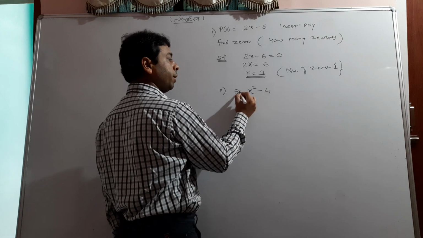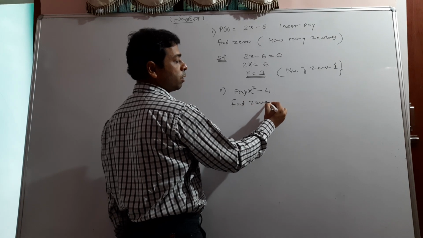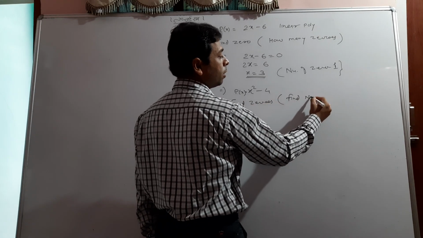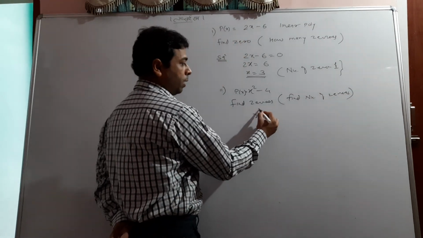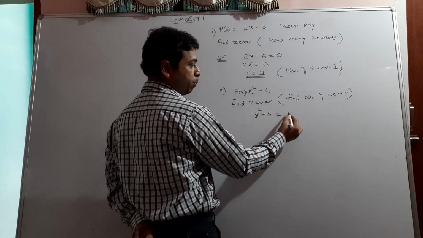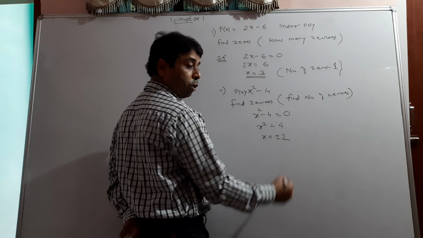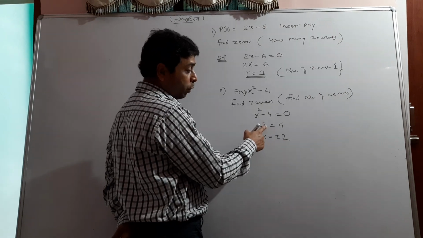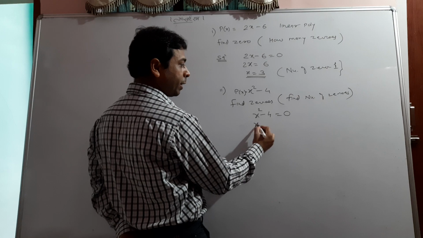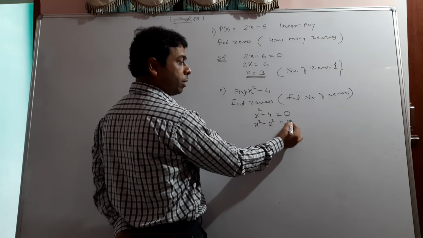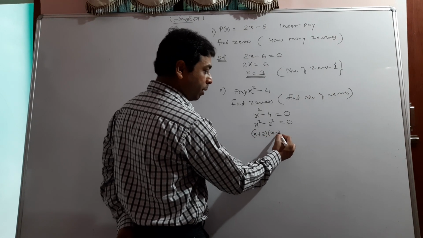Suppose it is a polynomial and I ask you two things again: find the zeros and find the number of zeros. To find the zeros, as I have taught you, put it equal to 0, so x squared is 4, x is equal to plus minus 2. Don't get confused: when you remove the square, you have to go with two signs. And if this is not in your practice, no matter at all. 4 will be written as 2 squared, very simple. a squared minus b squared will be (x plus 2)(x minus 2).